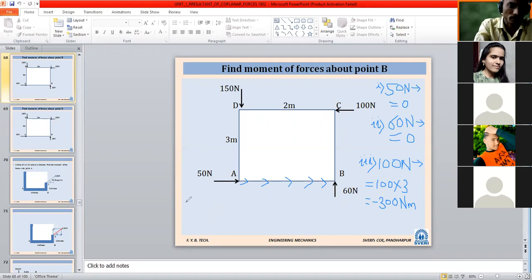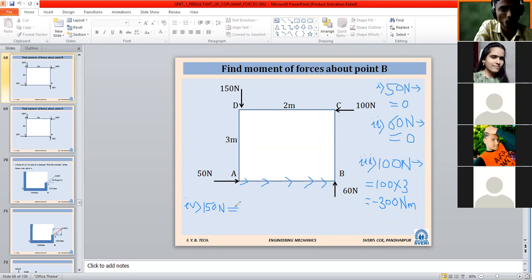Yes, sir. Next, the last force remains. The 50 Newton force is over, the 60 Newton is over, the 100 Newton is over. Then the last force, what is the magnitude of the last force? I will write it here now. What is the magnitude of the last force? 150 Newton. So you can apply your mind and tell me what will be the magnitude.